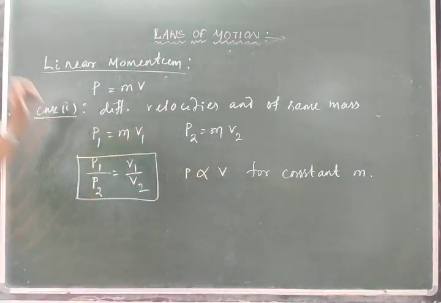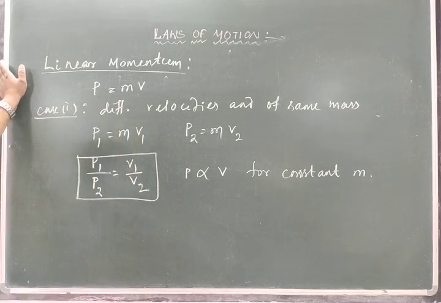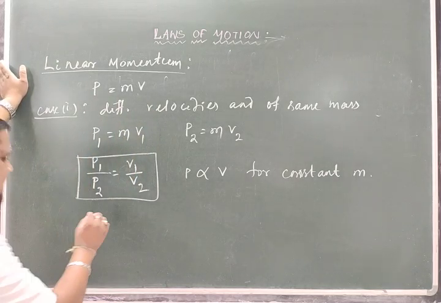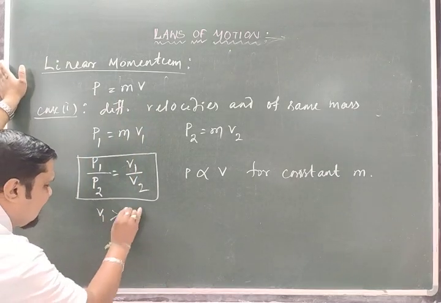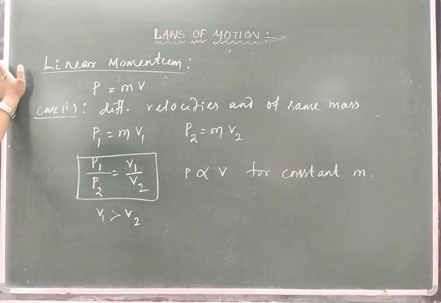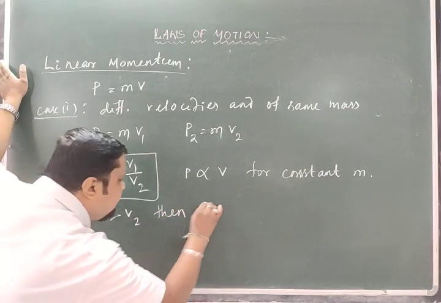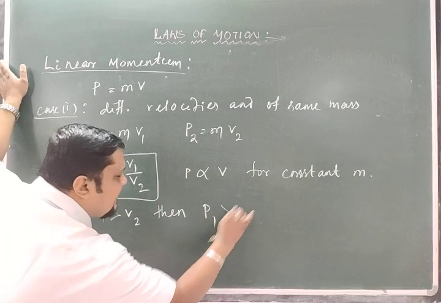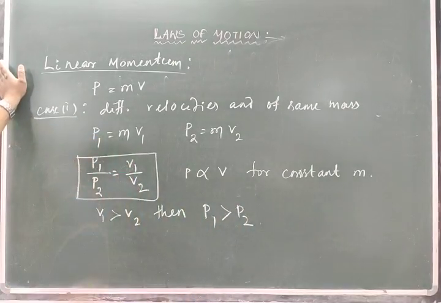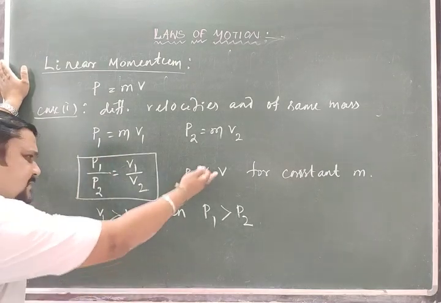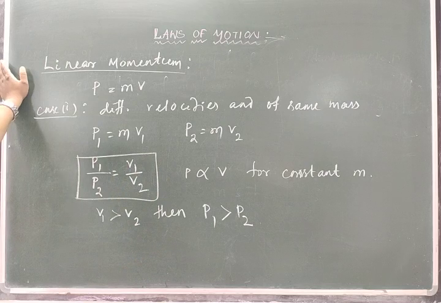For two bodies, for comparison, if the velocity V1 of the first body is greater than V2, then P1 is greater than P2, because P1 by P2 is equal to V1 by V2, or P is proportional to V for constant mass.